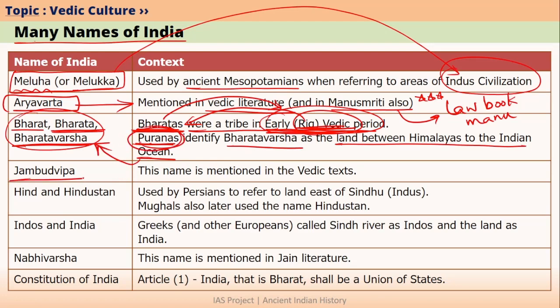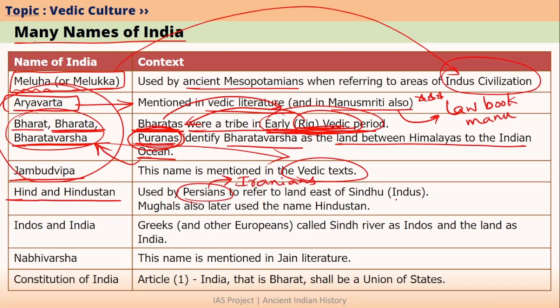Another name for India is Jambudvipa, and Jambudvipa has also been mentioned in Vedic texts. So all these names, Aryavarta, Bharatavarsha and Jambudvipa, mainly come from Vedic sources or Vedic literature. If we talk about other names, then we have Hind or Hindustan, which was first used by Persians. Persians are nothing but Iranians.